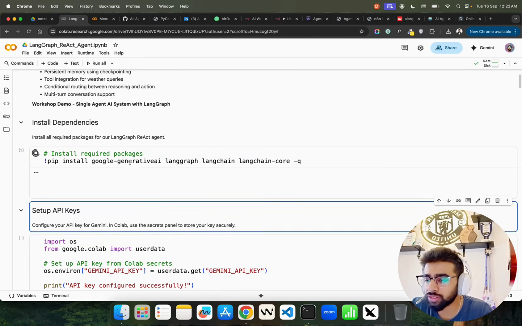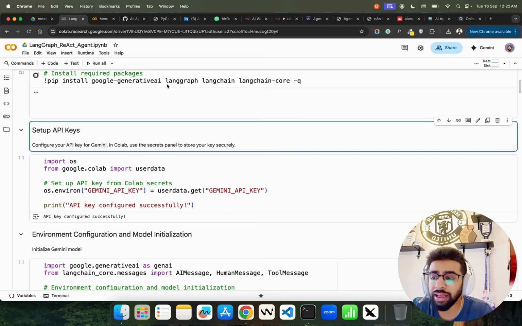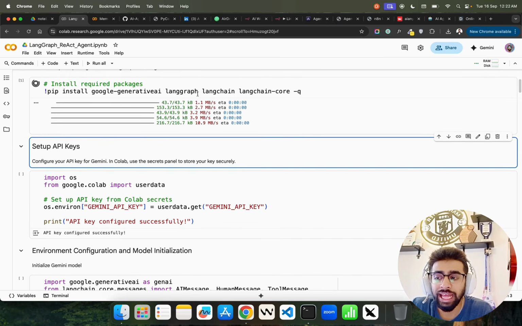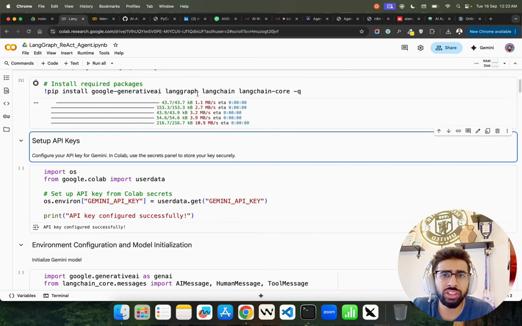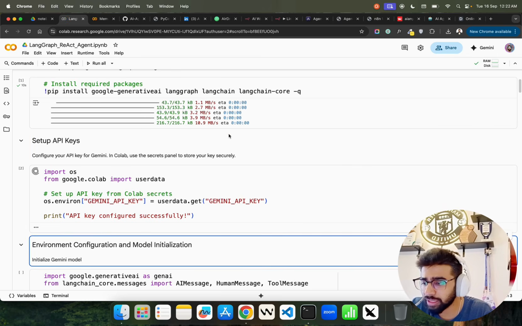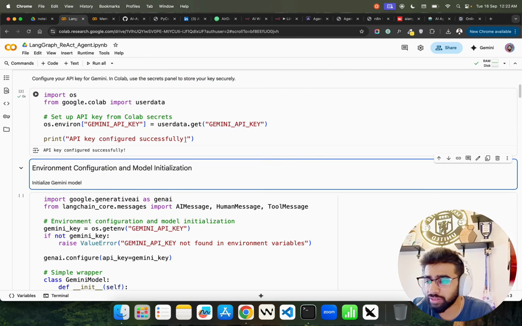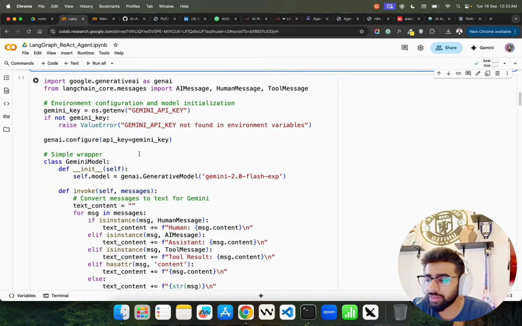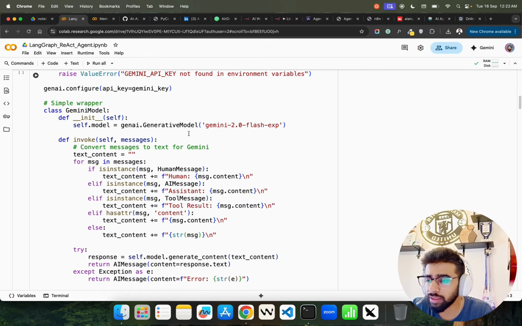So let me just run this here again. We are using Google Generative AI for the Gemini model, LangGraph as the orchestration framework, LangChain for some supporting utilities, and LangChain core for things like vector databases, such as ChromaDB, and whatever else is required. Here we set up the key. You can see my Gemini key is set up, and I'm going to use the Gemini model in this class.